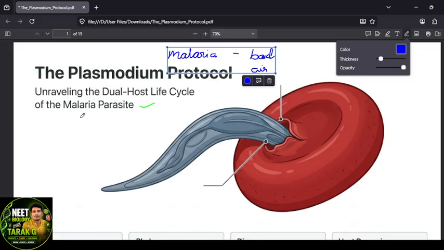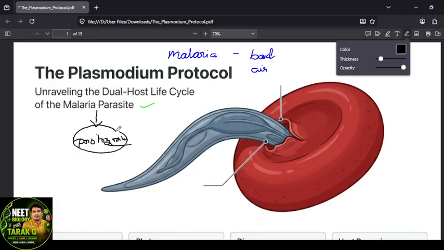Actually, malaria is caused by a protozoan. From where does it come? It is a protozoan disease. That's the pathogen, right? The malaria parasite comes from the phylum Protozoa. What do you call it? Protozoan, right?